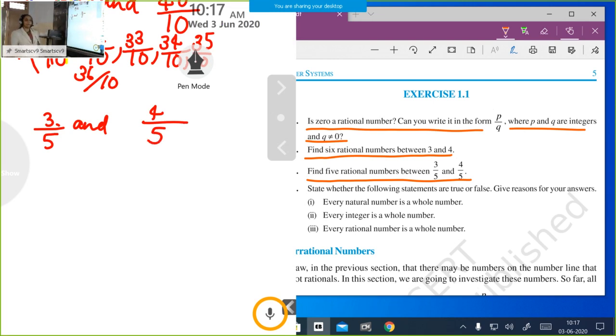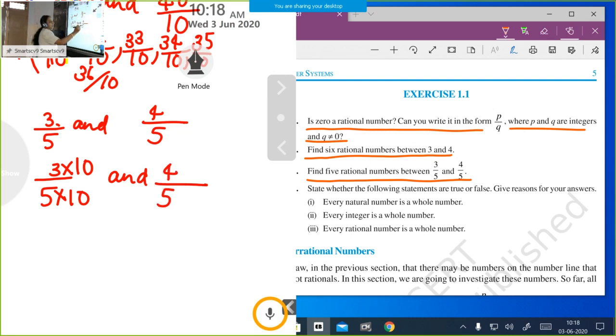What is the next step? Multiply with one number. So I multiply 3 by 5 with 10, and here also 4 by 5 with 10, numerator and denominator. So our numbers become 30 by 50 and 40 by 50.